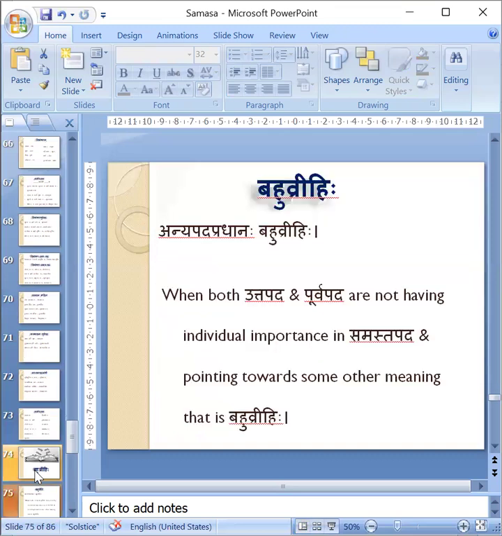The last samasa we have to see is called Bahuvrihi. Bahuvrihi means it is Anya Pada Pradhana. Today we have learnt which are the samasas. One we have learnt the Tatpurusha, that is Vibhakti Tatpurusha, and we have learnt Karmadharaya. Vibhakti Tatpurusha means it will be adding of different vibhaktis. The first pada will be having Dvitiya to Saptami different vibhaktis, and the second pada will be in Prathama vibhakti only while adding. Afterwards, vibhaktis can join, but while adding, it will be in Prathama vibhakti.